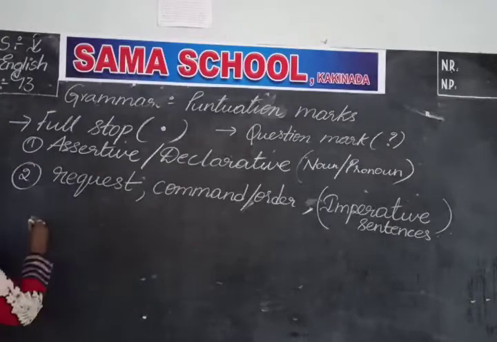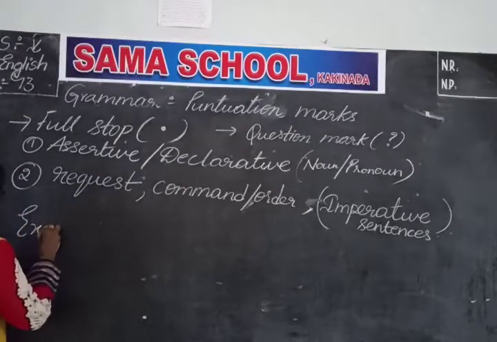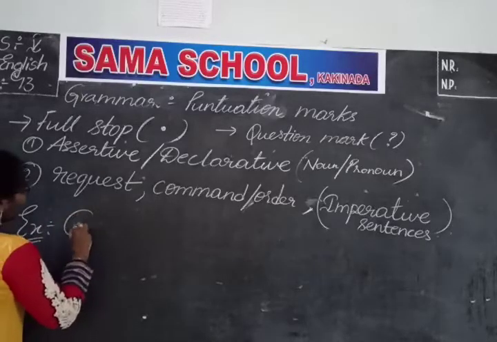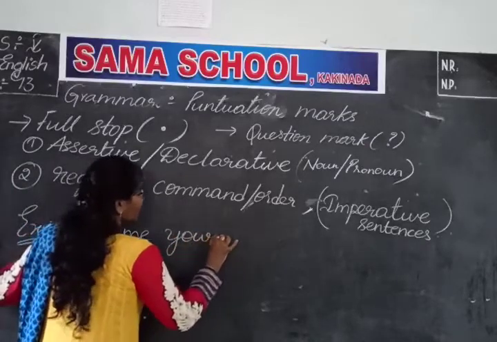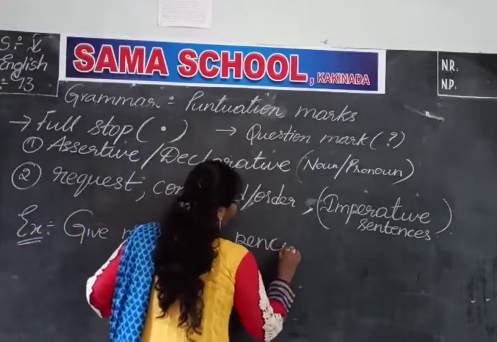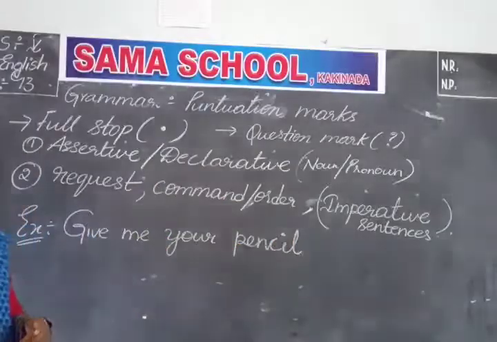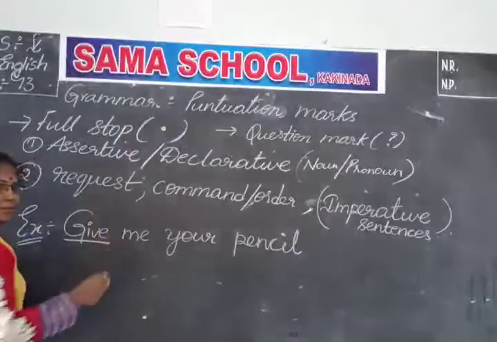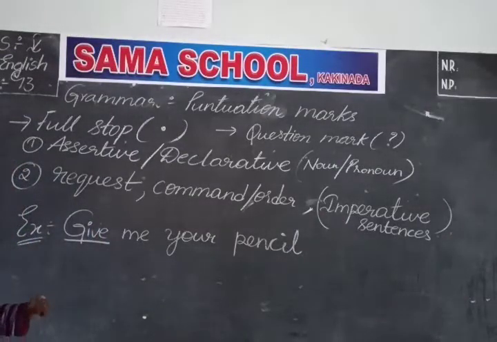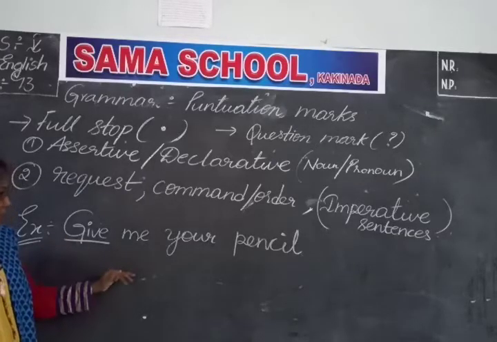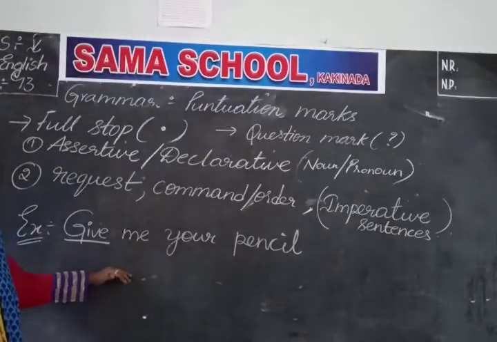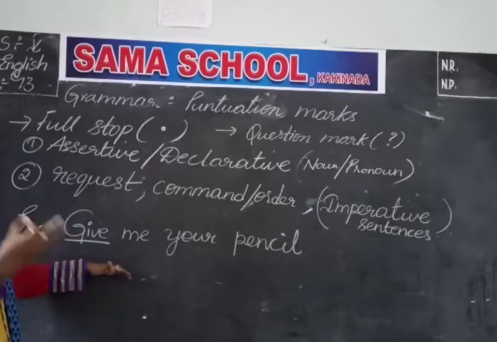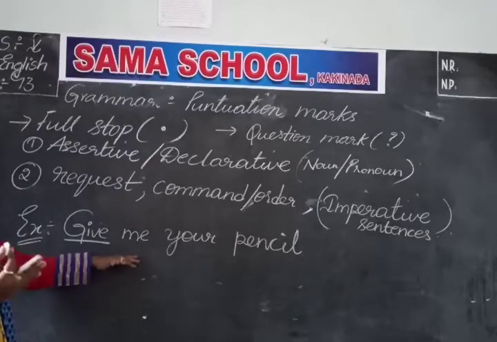Now let me tell you. Here, for example, I am writing an example like this for you: Give me your pencil. Did I start this sentence with any noun or pronoun? No. Is give a noun or a pronoun? No. So when you concentrate on this sentence, give me your pencil, you are asking one of your friends or one of your parents, someone you are asking, give me your pencil.